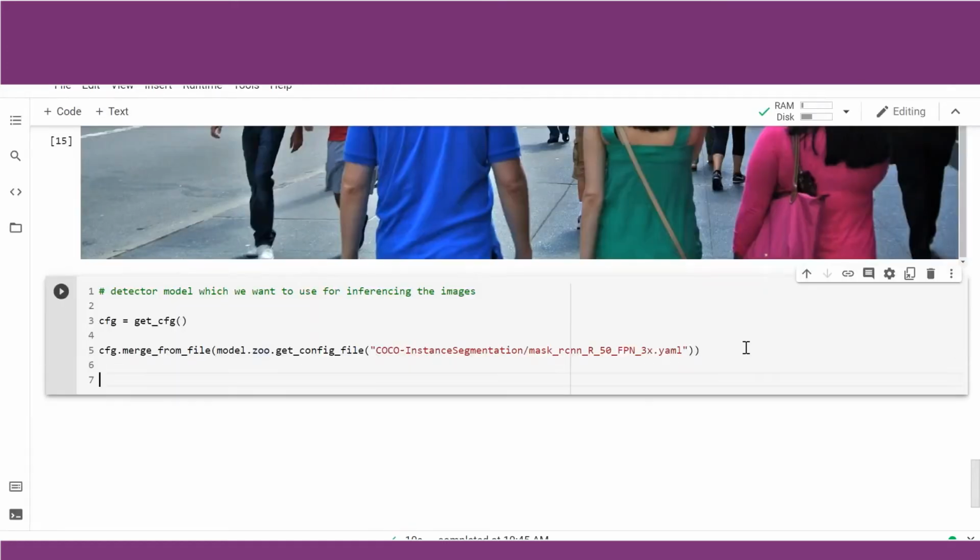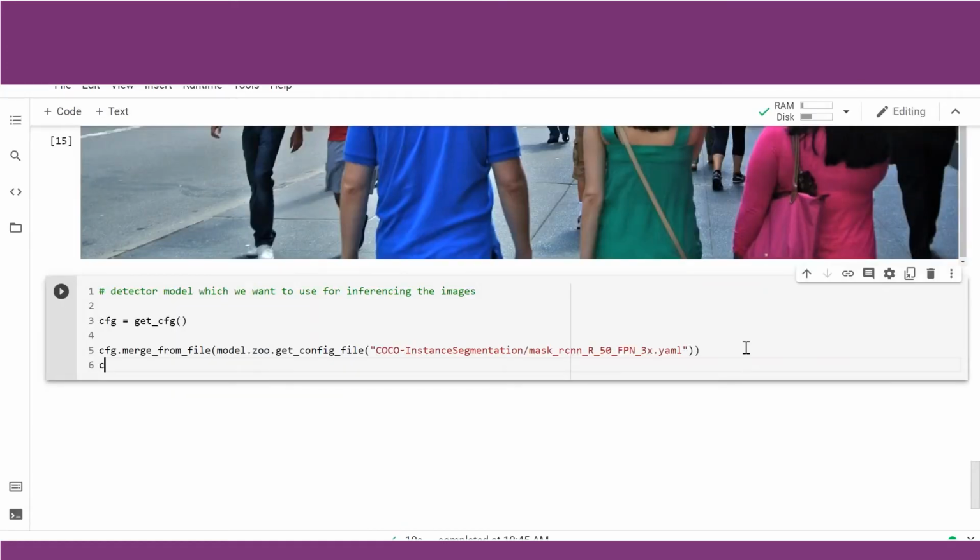So let us set the confidence of the inference. What will be your threshold for your model at which you will accept the object detection? Let us keep that as model.roi_heads.score_thresh_test equal to 0.5. So we are setting the threshold for the model.